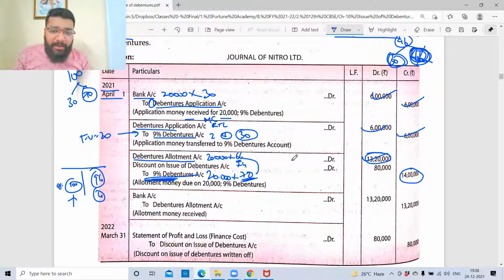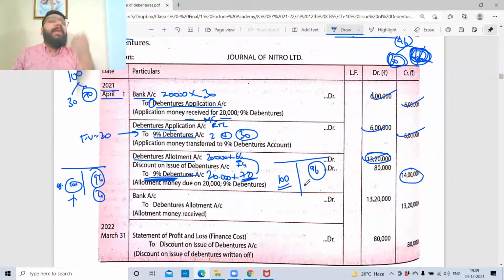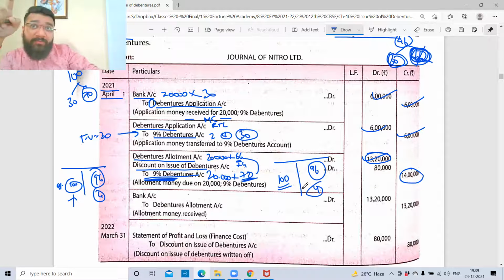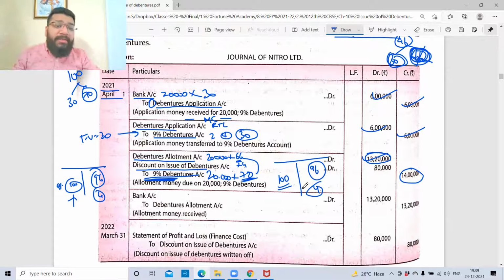So if you look at the balance sheet after this, guys, 100 rupees ka liability is there on the liability side, out of which 96 rupees has come. So what happened to the balance 4 rupees? Not come. That is a loss. So discount on issue of debenture is a loss. Debit all expenses and losses. And losses will appear on the asset side until you write off. So what is the entry here?